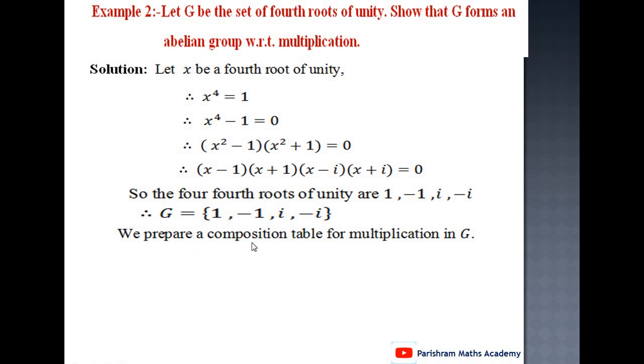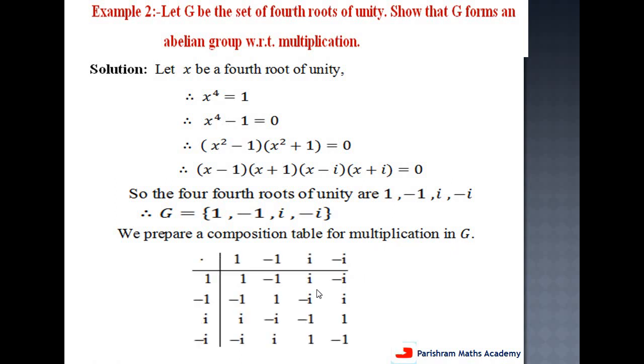First we prepare the composition table for multiplication in G. That is, we take multiplication as the binary operation. Elements in set G are 1, minus 1, i, minus i. Here also we take 1, minus 1, i, minus i. First we multiply 1 by each element. 1 into 1 is 1. 1 into minus 1 is minus 1. 1 into i is i. 1 into minus i is minus i.